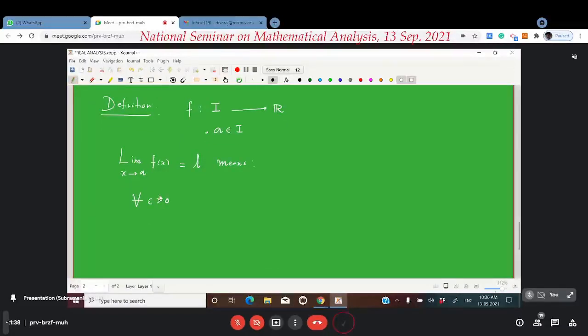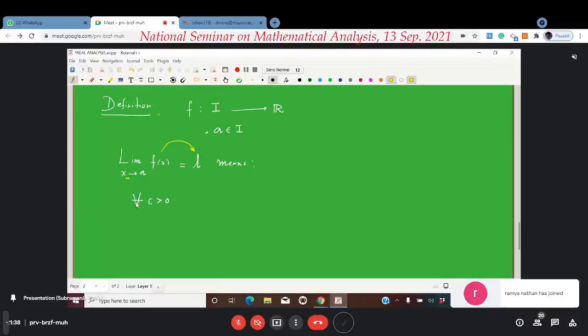So the intuitive meaning is the value of f of x. When I write the limit of the function f of x is the number L when x goes to A, the intuitive meaning is that the value of f of x comes arbitrarily close to L when x is sufficiently close to A. This is the meaning, and that's what is written as a rigorous definition here.